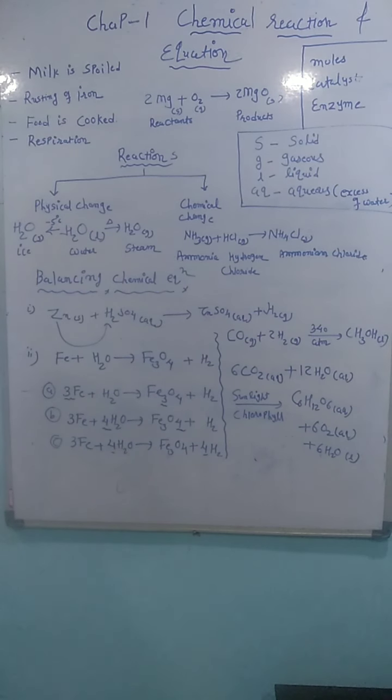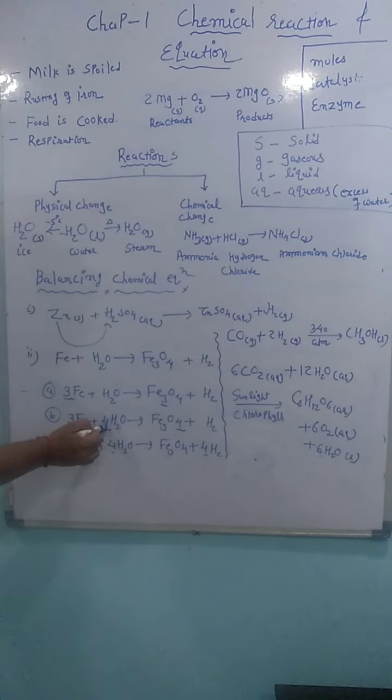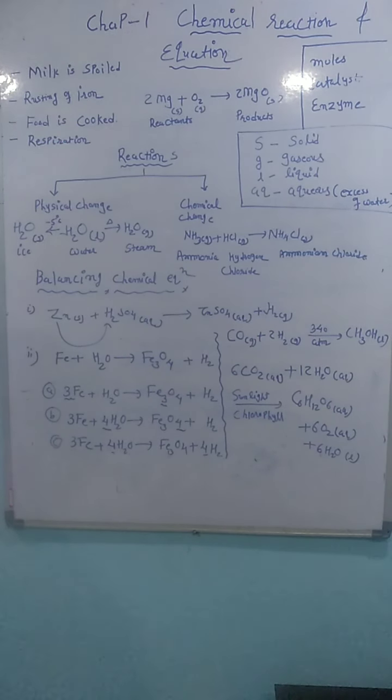Now what is the last element? Hydrogen. Hydrogen is here 4 2s are 8, and here how many are there? 2 are there and here 8 are there. So what will we do? Here 2 are there, we will multiply with 4. So 3 mole of Fe plus 4 mole of water gives Fe3O4 plus 4 mole of hydrogen gas. I think you get this. One step at a time we have to go.